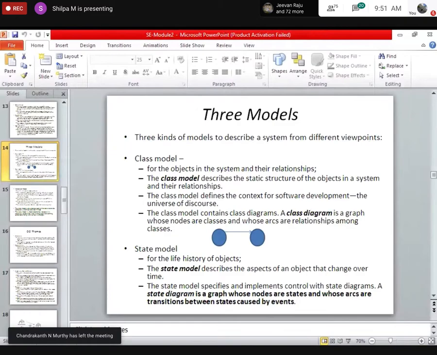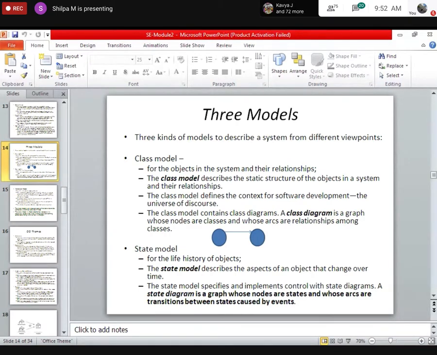And how do I develop these models? I have a diagram called a class diagram. These class diagrams are used for representing class models. What are these class diagrams? I will teach you. Just give me 5 minutes. After finishing this, you will go to that.